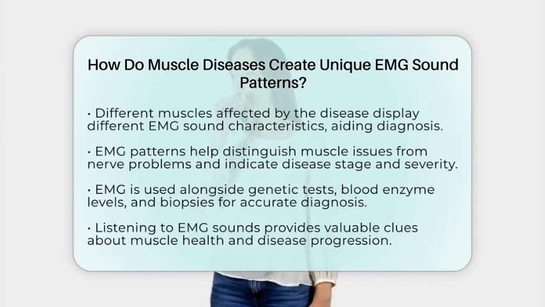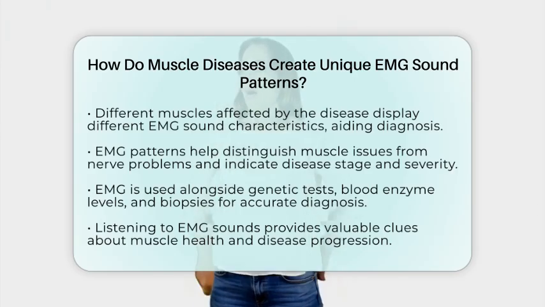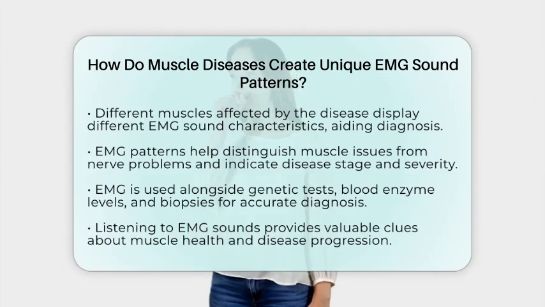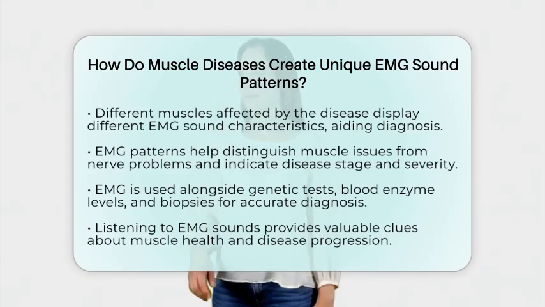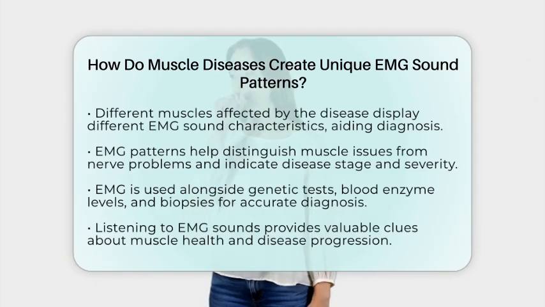In summary, muscle diseases like muscular dystrophy create distinctive EMG sound patterns because of changes in how muscle fibers generate and transmit electrical signals. These patterns reflect fiber degeneration, membrane instability, and disease-specific electrical discharges. Listening to these sounds allows healthcare professionals to better understand the underlying problem and guide appropriate treatment.